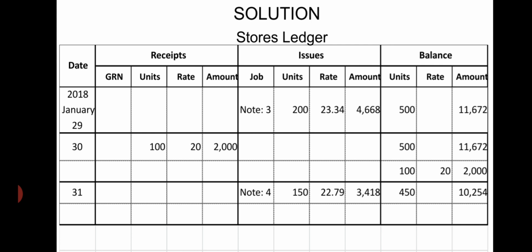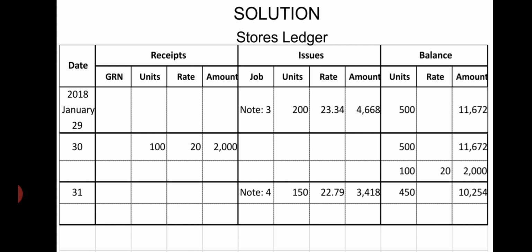Amount will be 4,668. For 500 also the rate will be 23.34, but we have left it blank because whenever we purchase new units, the average will be calculated. Here in balance we only mention the quantity and the cost. When we receive additional material, then we will calculate the cost. See that 100 units were received at 2,000. 500 units, the last lot, cost will be 11,672, and 100 units at 2,000.